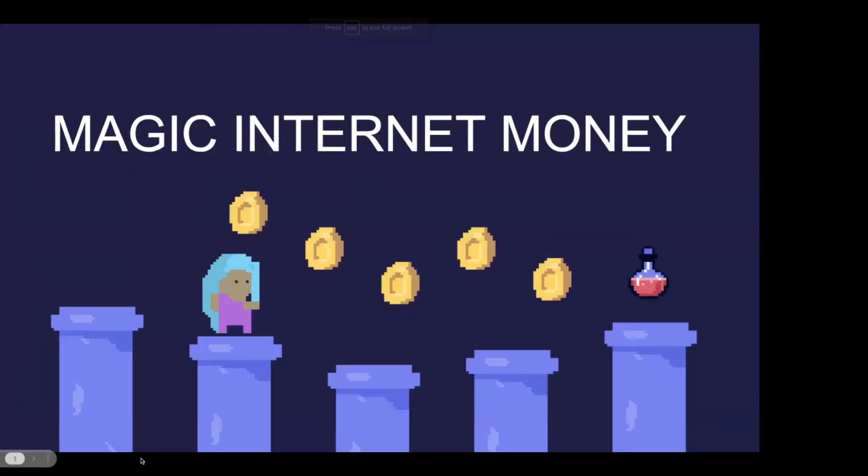Yep. Cool. Okay, so we're going to talk about MIM or Abracadabra or Spell and the entire ecosystem around that. I think this is a nice project to talk about because from the previous discussions we've had, we've spoken about Convex, we've spoken about MIM indirectly, we've spoken about Lido now, and this project brings a few of these pieces together. So it should be interesting to see what we can get out of this.